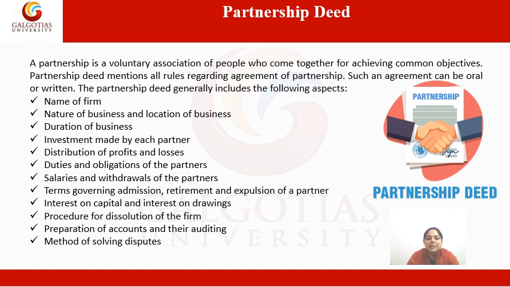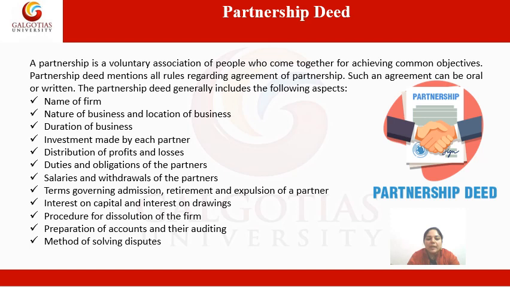Then investment made by each partner, it means how much capital is invested by each and every partner in the partnership firm. Then distribution of profits and losses, that how much profits will be distributed and how much profit will be retained in the business. And if losses are incurred, then how these losses will be divided among the partners. Then salaries and withdrawal of the partner, the rules regarding salaries, that how much salary will a partner get, these are also mentioned in the partnership deed.